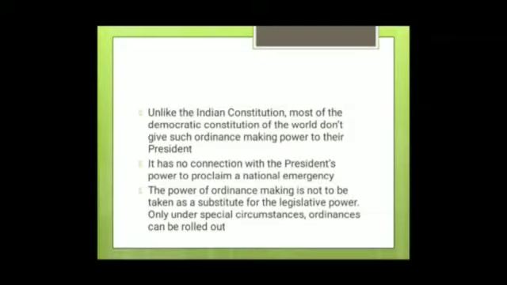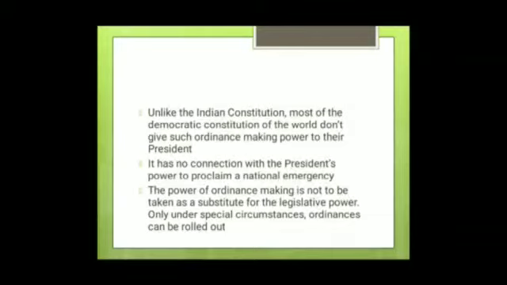Article 123 clause 1 says: if at any time, except when both the Houses of Parliament are in session, the President is satisfied that circumstances exist which render it necessary for him to take immediate action, he may promulgate such ordinance as the circumstances appear to him to require. Very clear. Then 123 clause 2 says that an ordinance promulgated under this article shall have the same force and effect as an act of Parliament. Again clear.